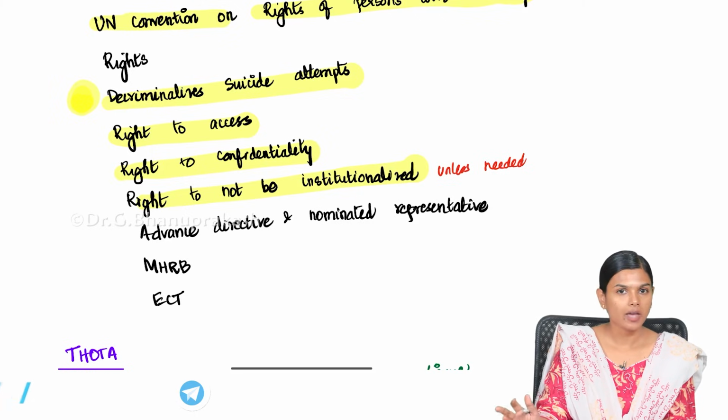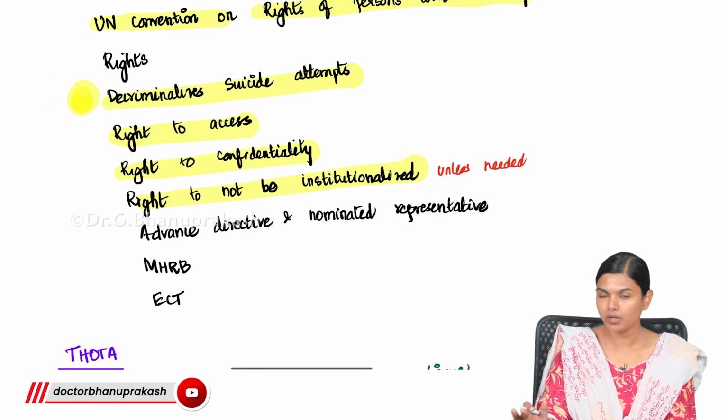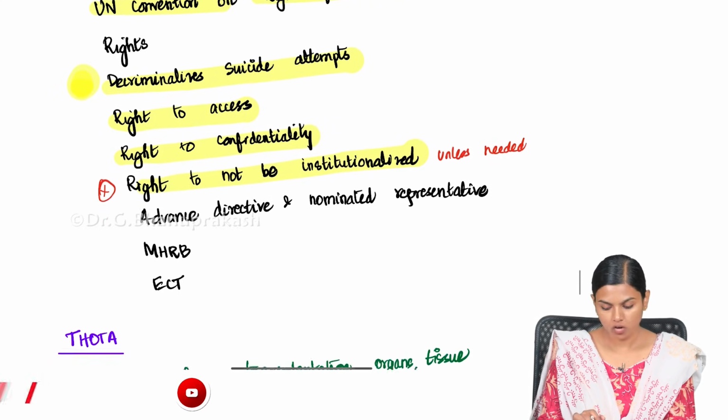Like if he says that I am okay, and if the doctor is also saying that he need not be institutionalized, then he should not be kept in the hospital unless required or a court order is given. So this is the important thing. Only when necessary, he should be hospitalized.